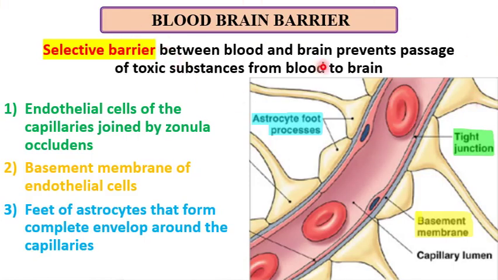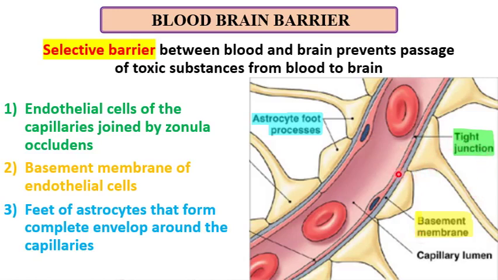The blood-brain barrier, which is maintained by the astrocyte, is a selective barrier, not passing all molecules or elements. It selects what can pass through it. It is a selective barrier between the blood and the brain. Why? To prevent the passage of toxic substances from blood to brain. This blood-brain barrier is formed by three structures.